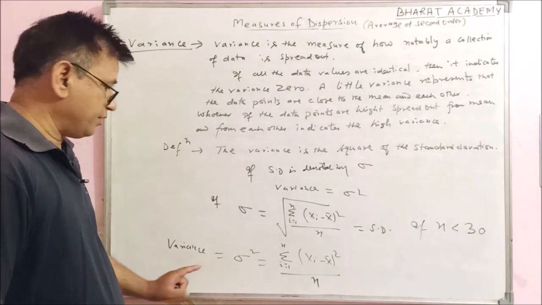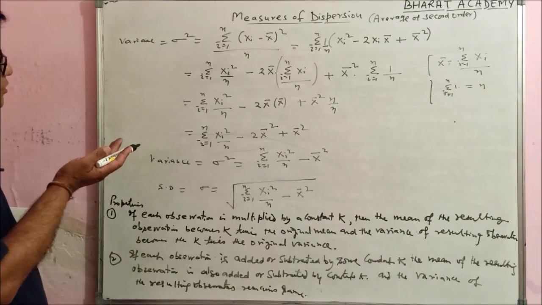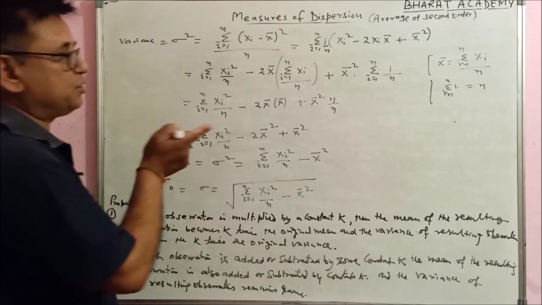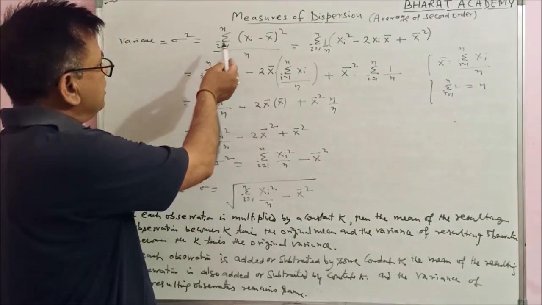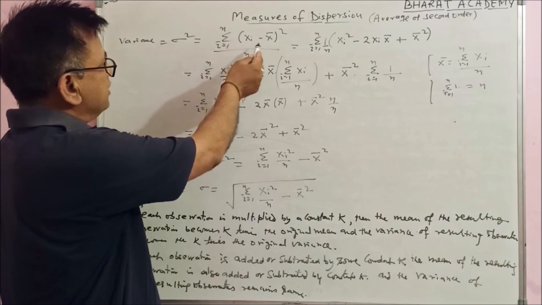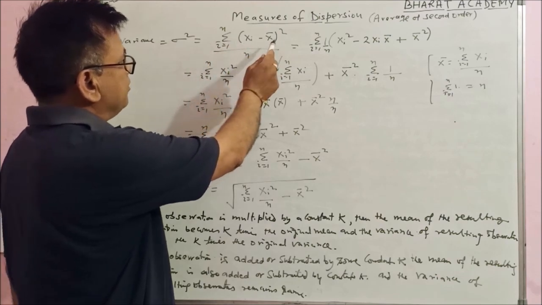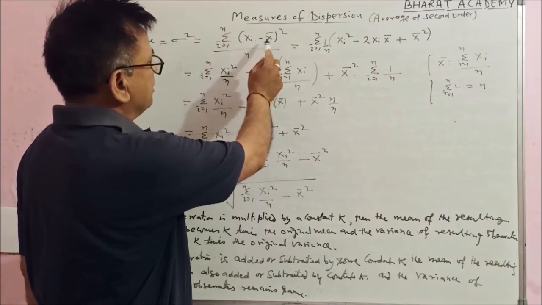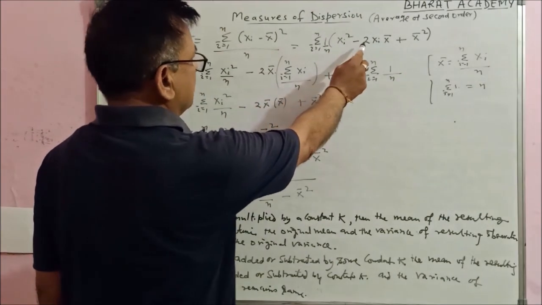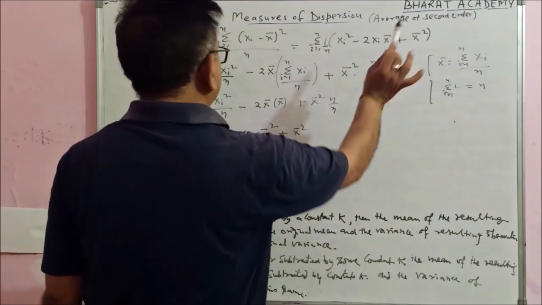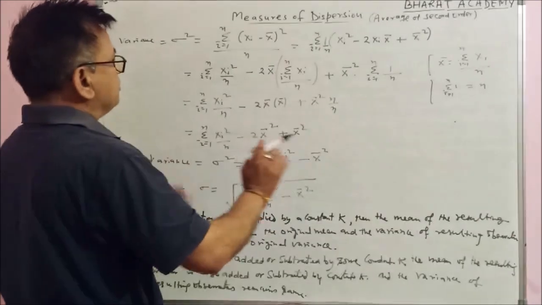So this is your variance. Now you can calculate the variance by another formula. As you know, variance sigma square is summation i varies from 1 to n, xi minus x bar, its whole square, upon n. Apply the formula of a minus b whole square. It will be xi square minus 2 xi x bar plus x bar its whole square. We have to separate all these values.